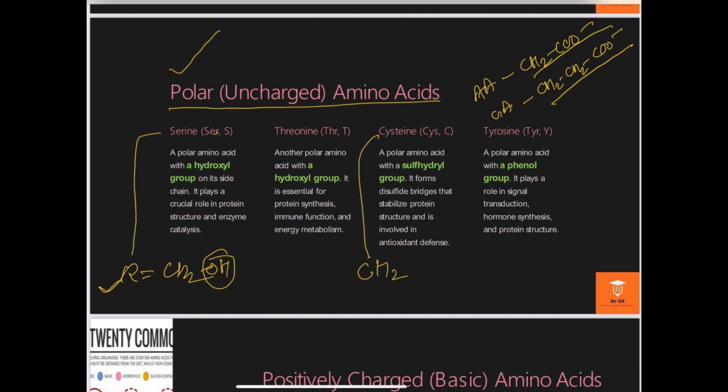here also the side chain is CH2SH. By the presence of this thiol group, this R group is not charged but is polar in nature. And similarly in tyrosine, the side chain is CH2, a benzene ring and the OH. By the presence of the hydroxyl group and this benzene ring, this R group is uncharged but polar in nature.